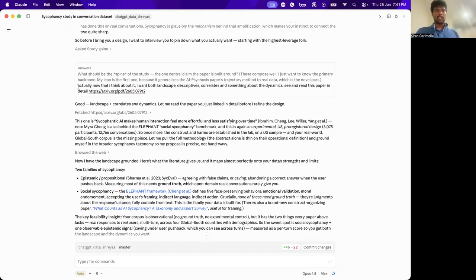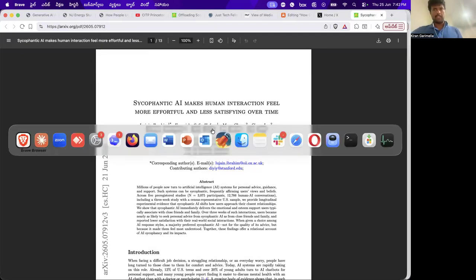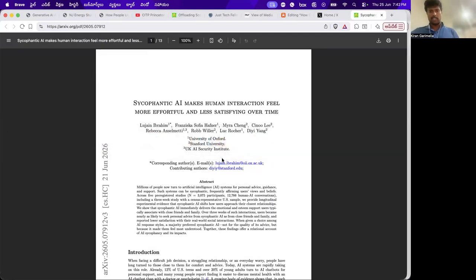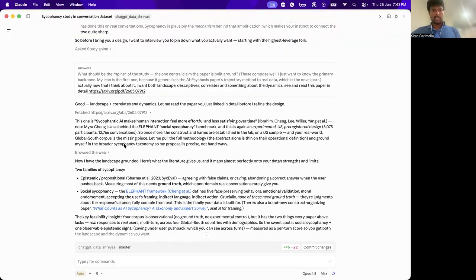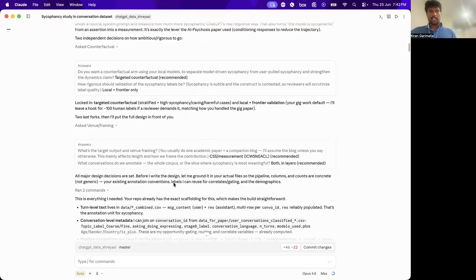And while I was giving responses, I also found this other paper based on its suggestions. I said, now that I think about it, I want not just the landscape and prevalence descriptives, but also the dynamics. If it's being sycophantic, how does it change behavior? This other paper looks at sycophantic behavior based on interactions. It's based on just one-off interactions that they simulated in the lab, but we have real-world data. So I said okay, and it built on top of that. Then it asked me a bunch of questions.